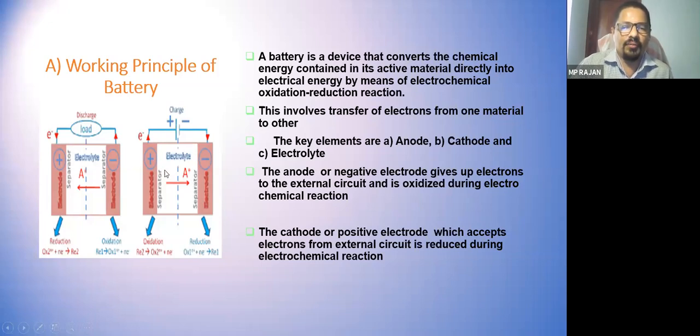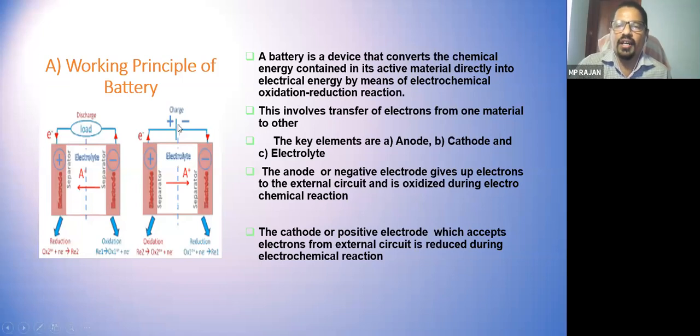This process we call oxidation and reduction. When you connect the battery to a load, electrons go from the negative electrode to the positive electrode, which accepts the electrons. Accepting the electrons is the reduction process.